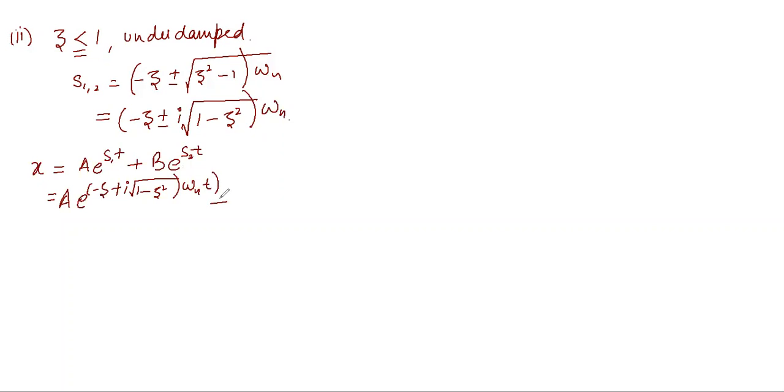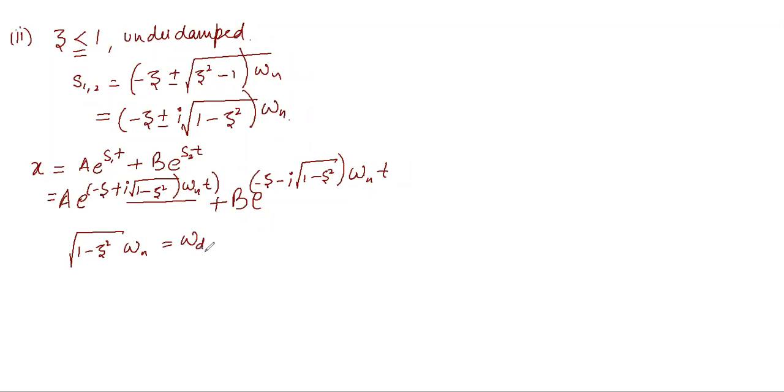Students, listen to this properly and see this condition. B e to the power minus zeta minus i under root 1 minus zeta square omega n t. Now under root 1 minus zeta square into omega n can also be written as omega d.